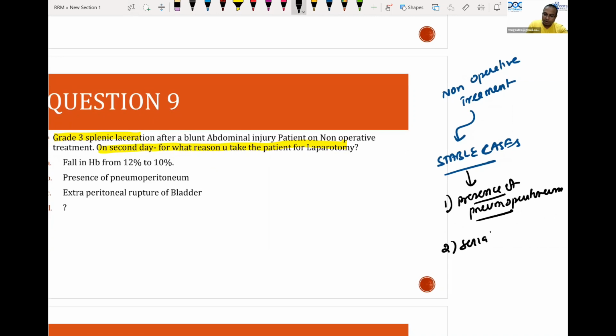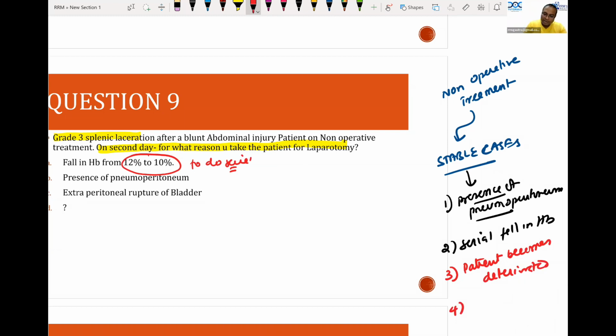Number 2, serial fall in hemoglobin. Not one value, I cannot confirm from one value to do laparotomy. I have to do serial values, because that is a value which reflects slow bleeding. Patient is unstable, okay, but serial: today it is 12, tomorrow it is 10, day after tomorrow it is 8, after that it is 6, then I will do surgery. Otherwise, I won't do surgery. Number 3, patient becomes deteriorated.